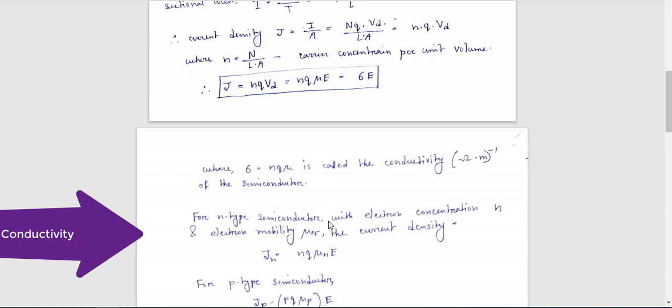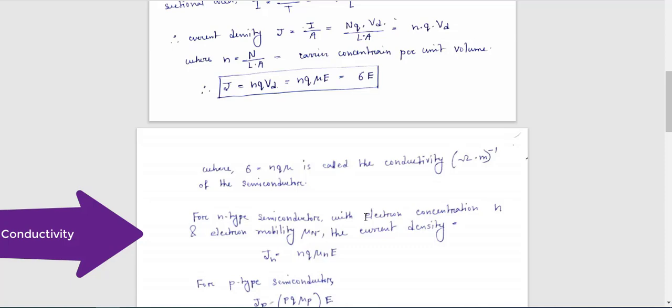Now, what is capital N? We all know capital N is the number of carriers, and what is small n? Here small n is the carrier concentration per unit volume. Now, for an N-type semiconductor, what is the majority carrier?